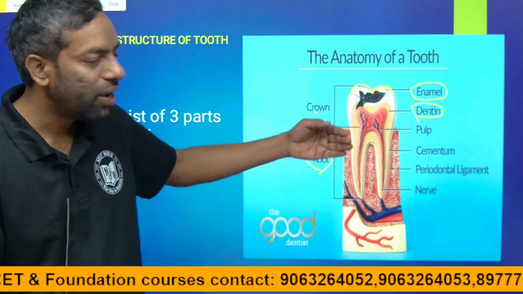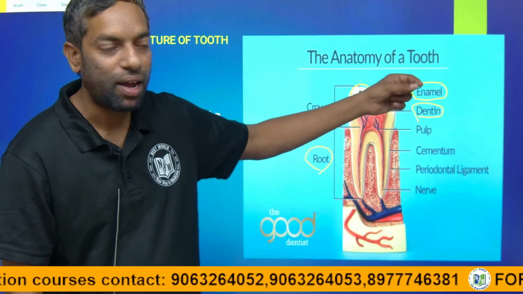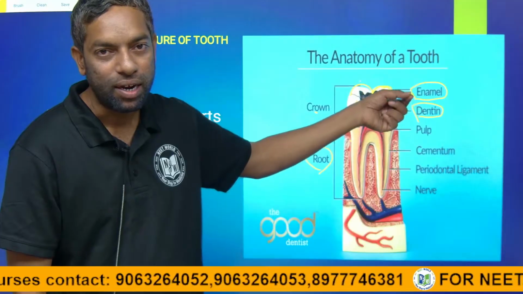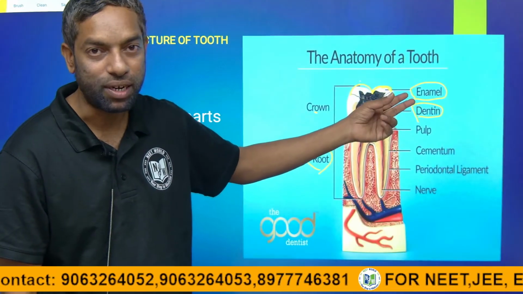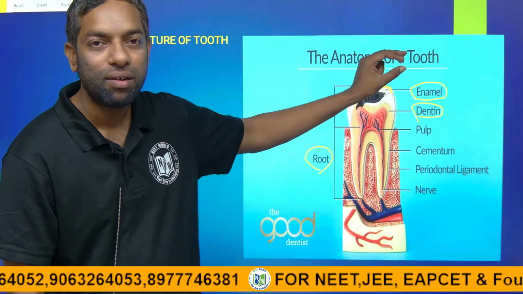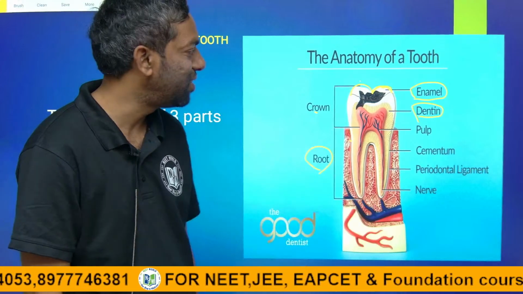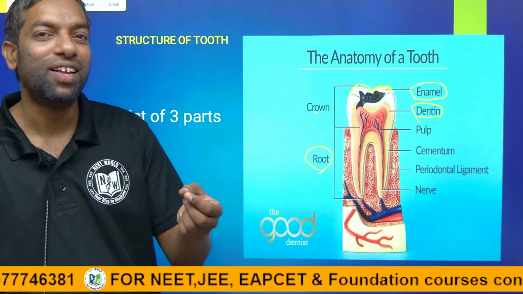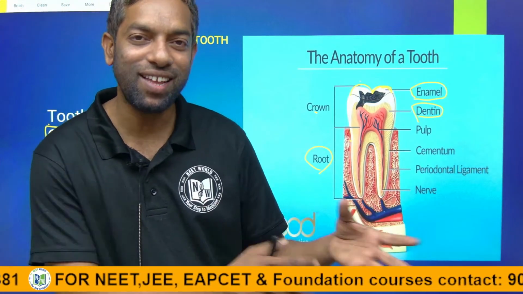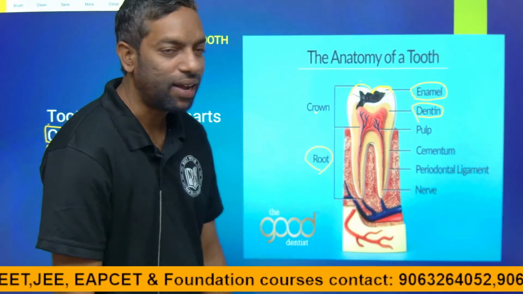Dentin is the lower part below the enamel. Dentin is also a hard substance, but not greater than enamel. Because of enamel, you can bite anything.